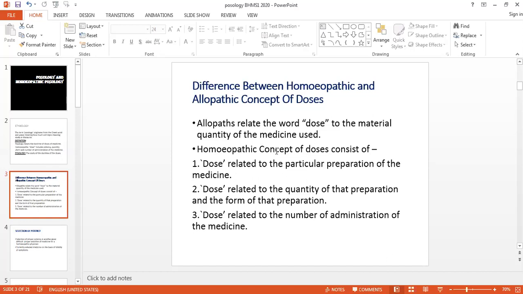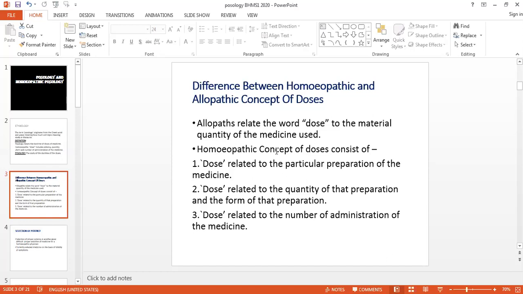So these are the basic differences of treatment and cause of the disease. They are prescribing the medicine on the basis of diagnosis. We are not prescribing the medicine on the diagnosis, but we require the diagnosis for the prognosis. We are giving the second prescription also on the basis of the presentation of that patient.